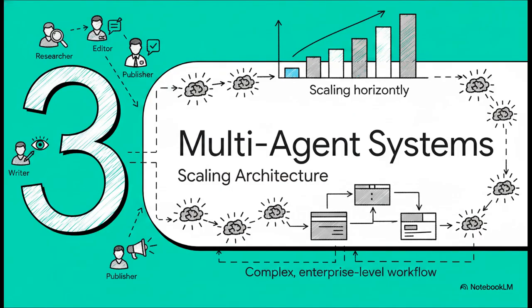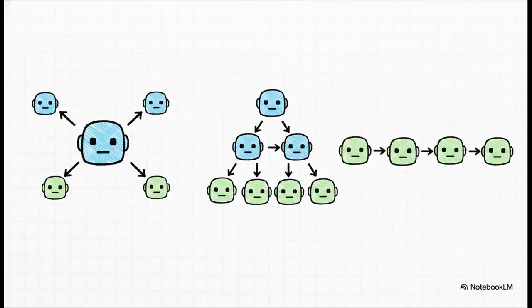Section 3. Scaling. Multi-agent systems. Because single agents are great for focused tasks, but what happens when we need to scale horizontally for complex, enterprise-level workflows? I mean, you wouldn't ask one person to be the researcher, the writer, the editor, and the publisher all at the same time, right? The exact same logic applies to AI. There are 3 main multi-agent patterns here, and picking the right one is vital. First, the orchestrator-worker pattern. This is perfect for things like financial risk assessment, where different workers simultaneously analyze credit risk and market conditions in parallel.